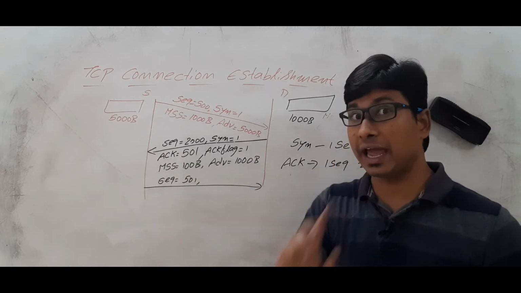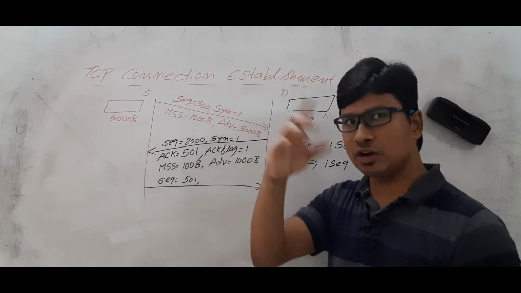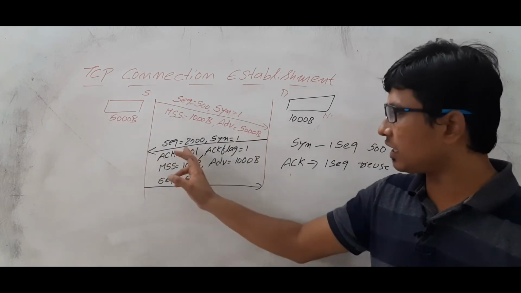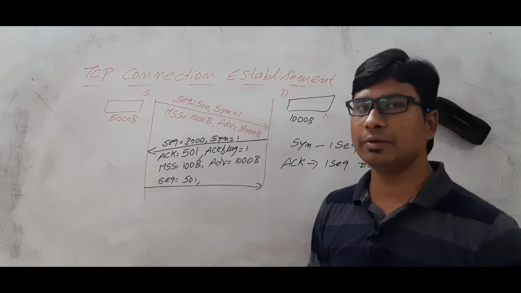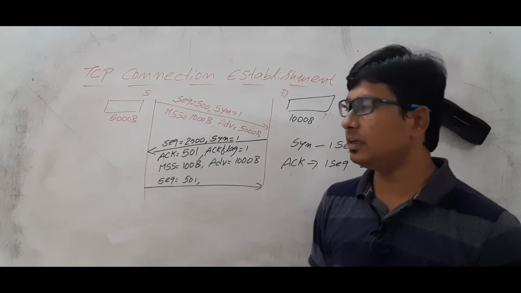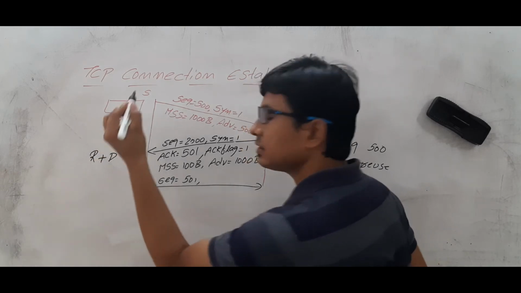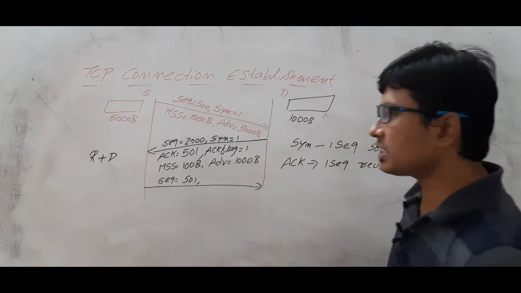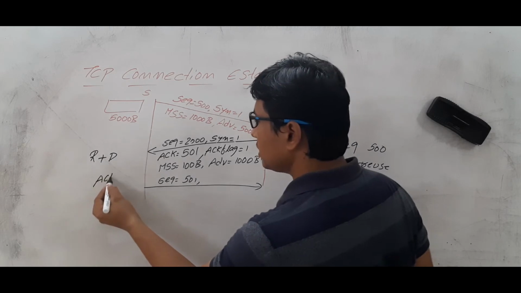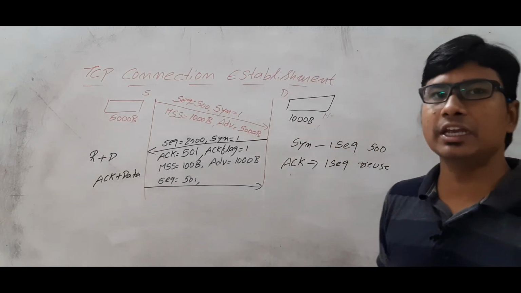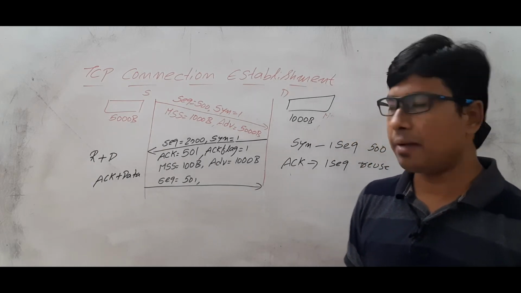If it is a pure acknowledgement, yes, but however, it is also using the SYN packet. This is not a pure acknowledgement. What kind of acknowledgement is this? This is a piggybacking acknowledgement. Why? With your request, you are sending an acknowledgement. Are you able to understand? An acknowledgement is sent along with data. We are calling it a piggybacking acknowledgement. Am I right or wrong?